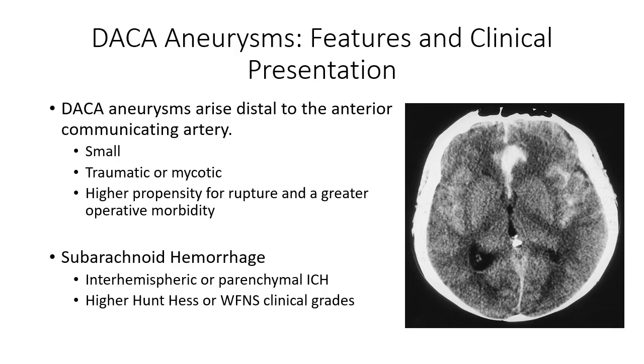These lesions often present in the setting of a subarachnoid hemorrhage and are commonly associated with a concomitant intracerebral hemorrhage, which may explain why patients with subarachnoid hemorrhage secondary to a ruptured DACA aneurysm have an increased incidence of poor clinical grade presentations.